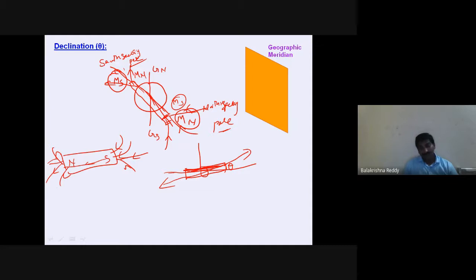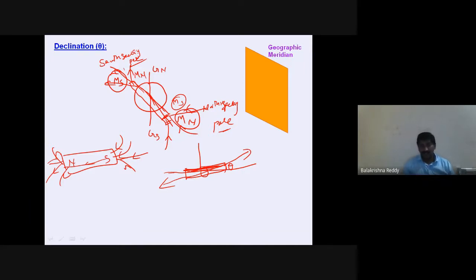If the magnetic axis is changing, then automatically the meridian also will change a little. Means if you are holding a bar magnet, for example, at the center of the earth, it shows a different direction. And if you go to the region between the center of the earth and the poles, like Northern Canada, otherwise South America, there it will be different, because that comes towards a polar region.